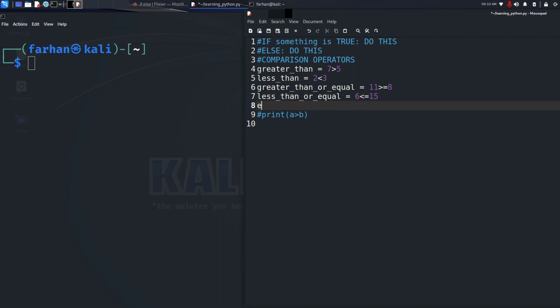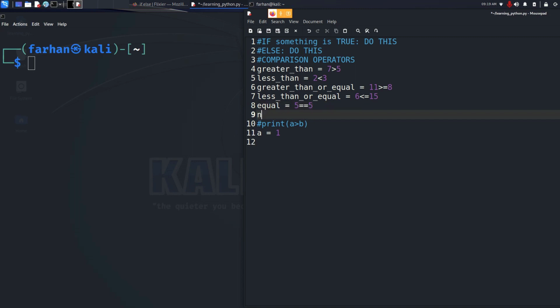Then we have another one which is equal. So equal would be 5 equal 5. Please note that if you want to check whether the first value is equal to the second value, you would give two equal signs and not just one. In Python, in order to assign a variable, you only give the equal sign. Suppose a equal to b, a equal to 1. But if you want to check whether the two values are equal, you give two equal signs.